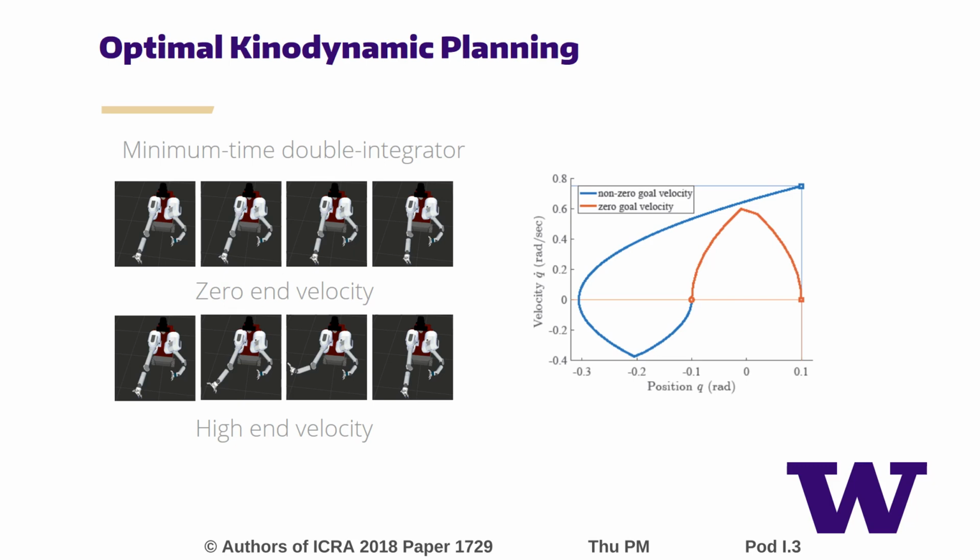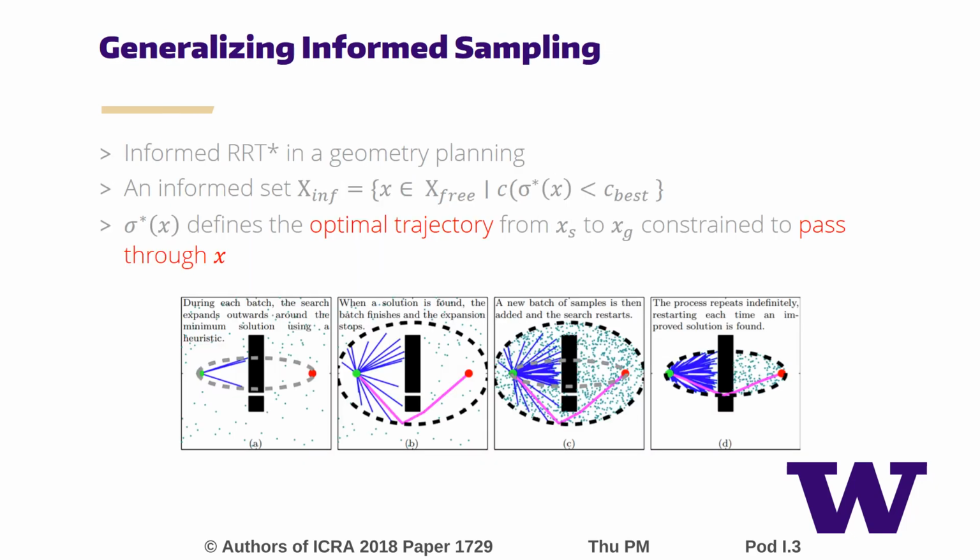We need an optimal kinodynamic planner that can efficiently generate a trajectory subject to the kinodynamic constraints. For example, the velocity bounds and acceleration bounds, and also the environment constraint, for example, the obstacles. We would like to generalize informed sampling to kinodynamic planning problem, in which the problem space is combined by both the configuration state and also the velocity of the configuration.